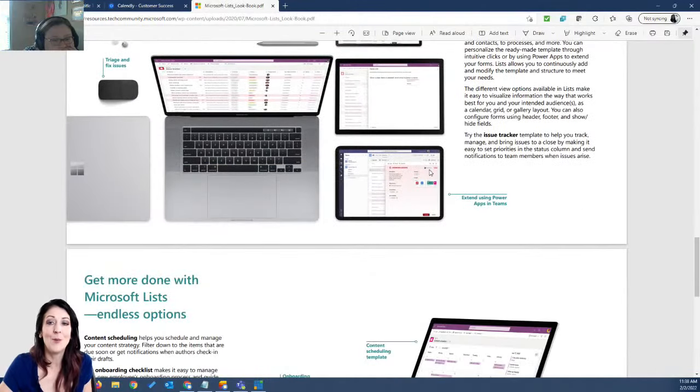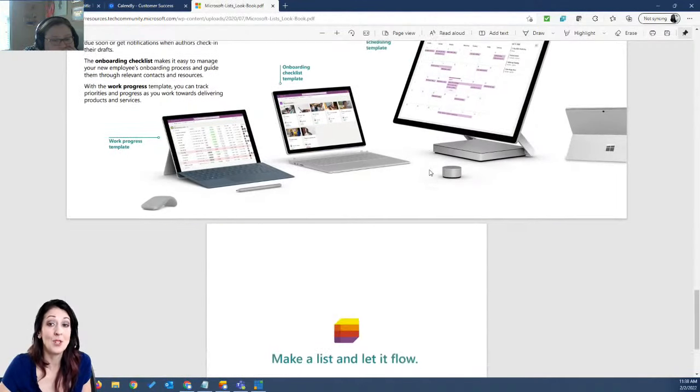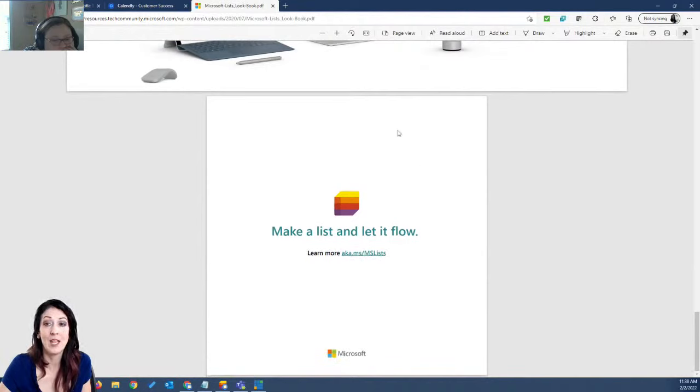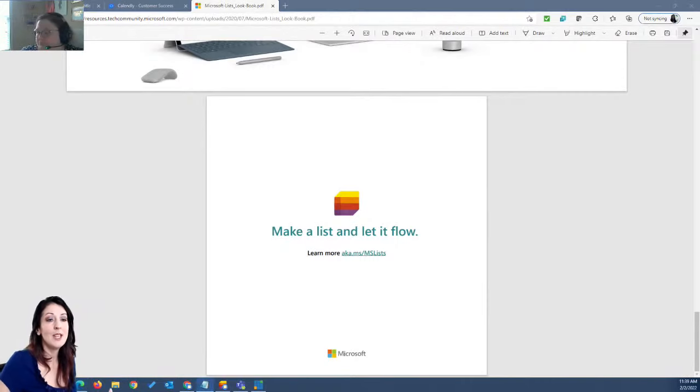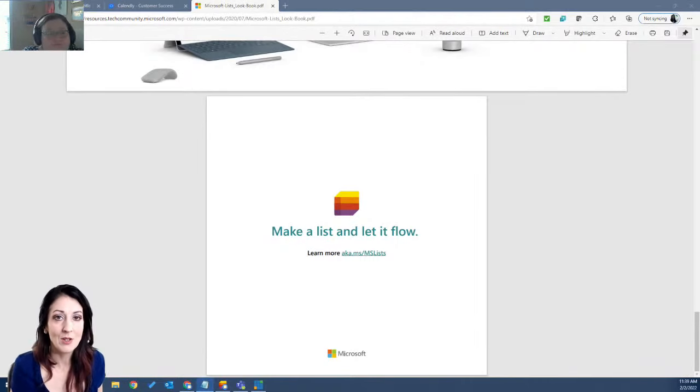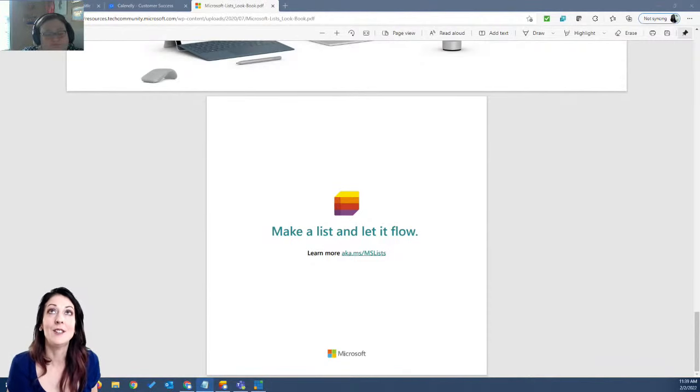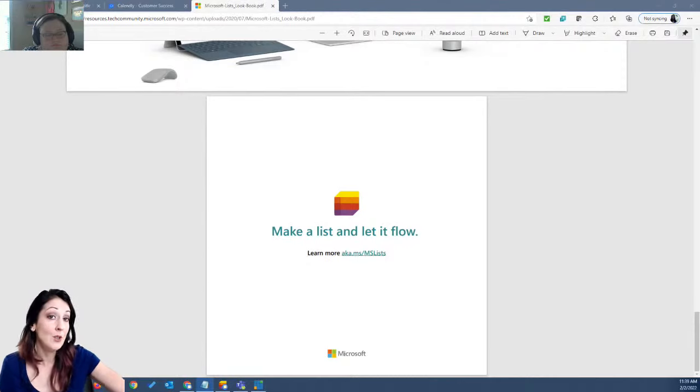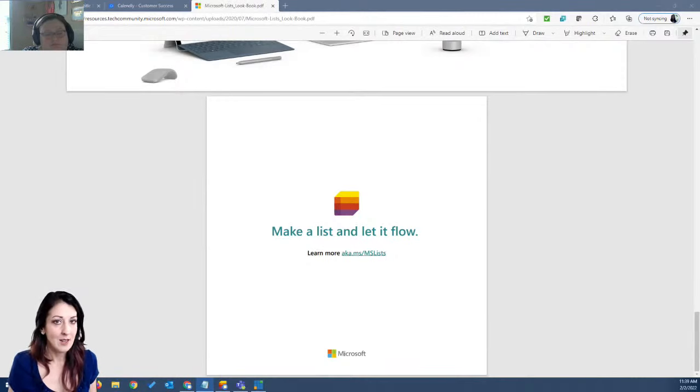So this is going to be more along the lines of adoption, of showing people in your company what's possible with lists. And the key to me, Joelle, we've been using Microsoft Lists for 15 years or so. The key to me is thinking about, for people who've never used SharePoint Lists, Microsoft Lists, things that you do that are very simple spreadsheets that you might be sending around to people, having people enter different things in them.